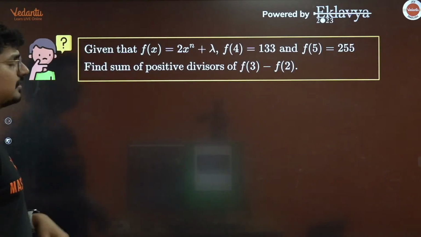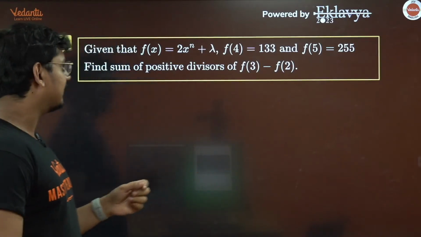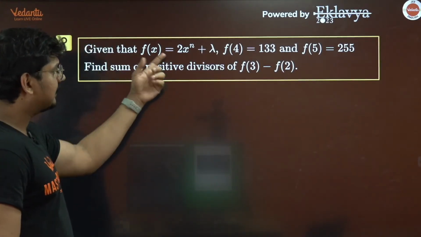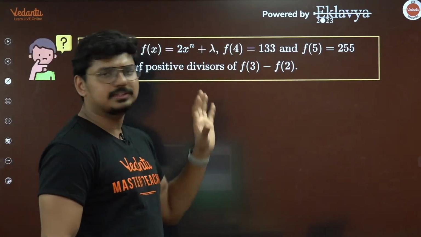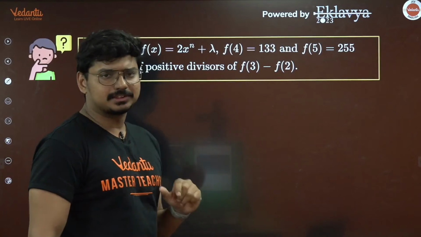Now let me go to another question for you. Now you see this question, guys. Given that f of x is 2 into x raised to n plus lambda, so f of 4 value is given to you, f of 5 value was given to you.